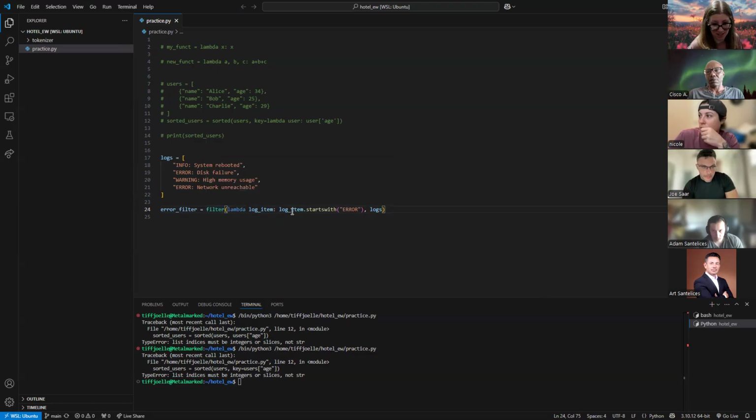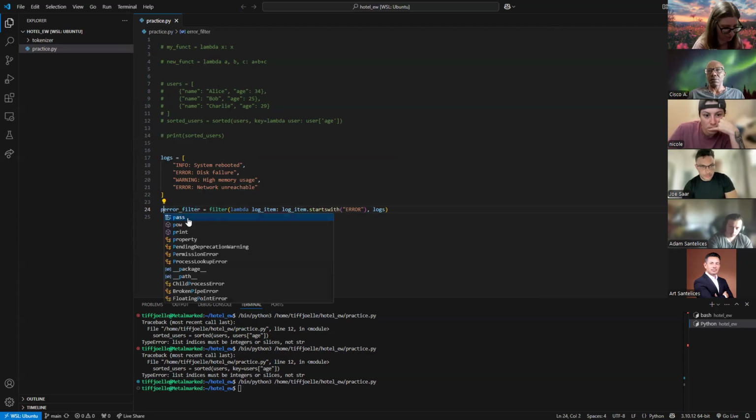Now this function is going to go through all of these logs and only keep the ones that meet this expression right here. So it's kind of like an if almost. Let's save that and see if it works. Of course, I would have to print it.